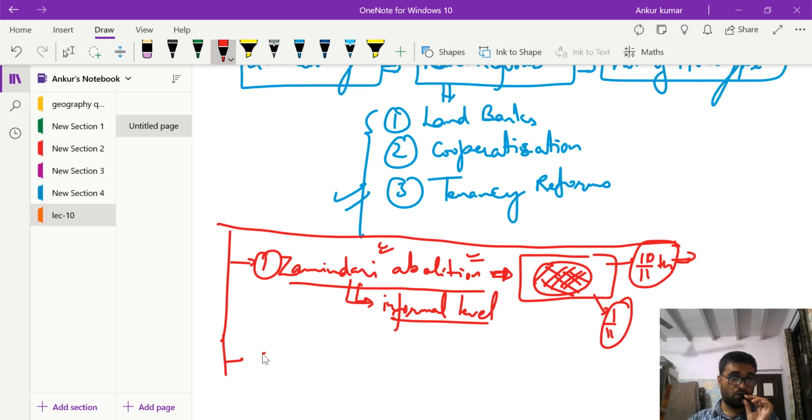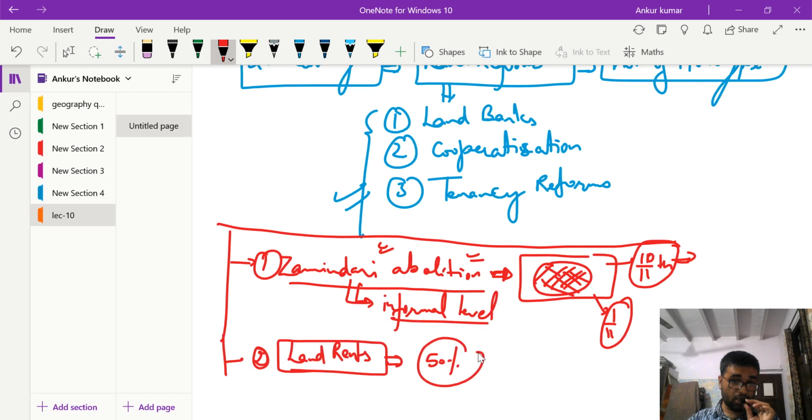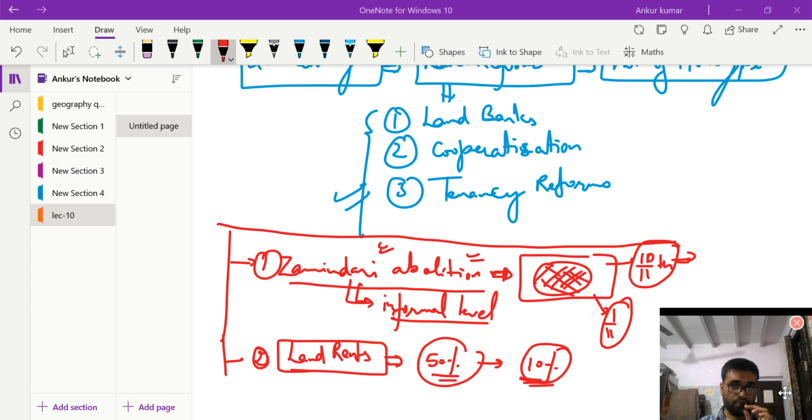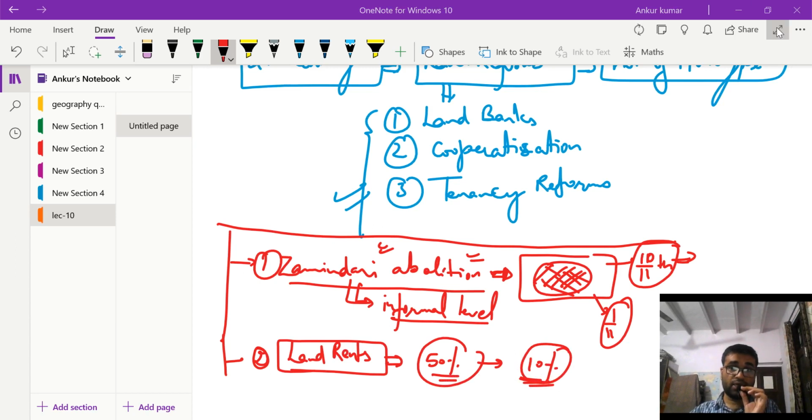Now the second reform we talked about was land rents. Land rents were reduced from close to 50% to 10%, so the rents are now less than 10%. But again, this practice of charging very high rent from the tillers is also present at an informal level. This was the second reform.